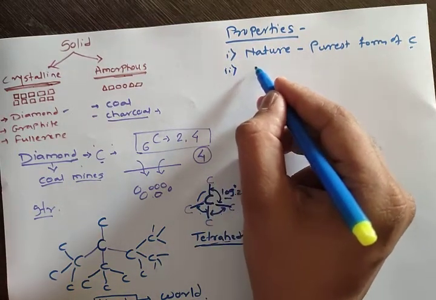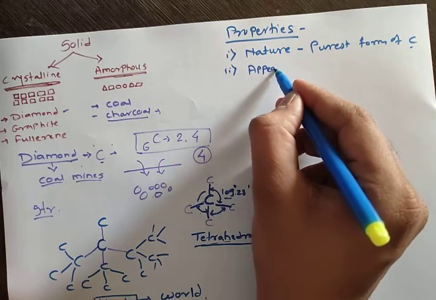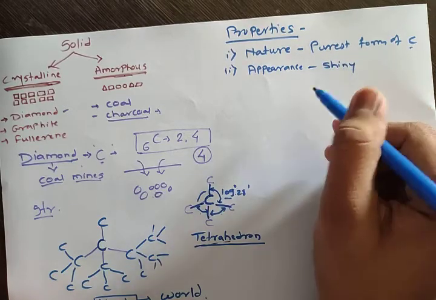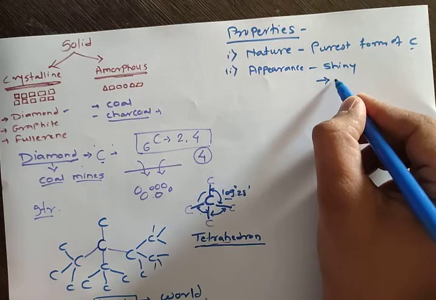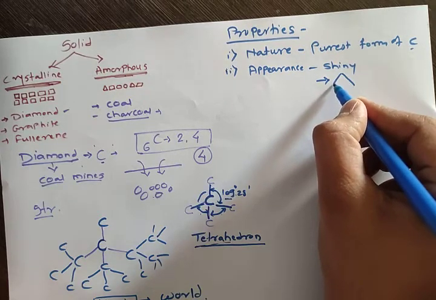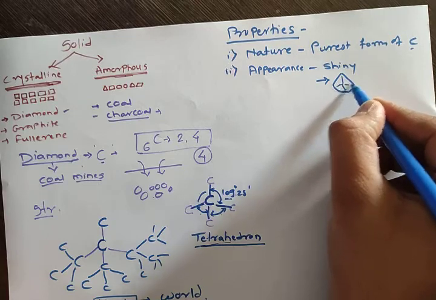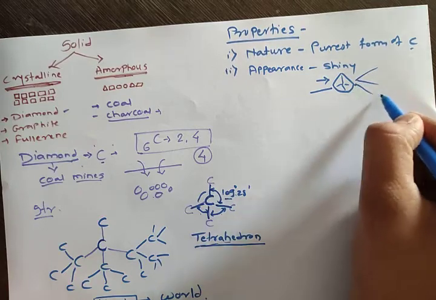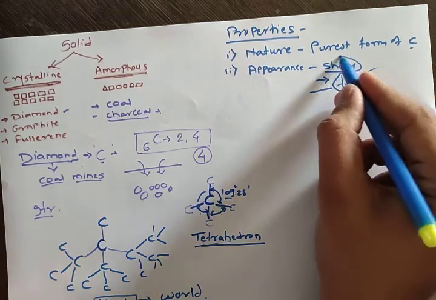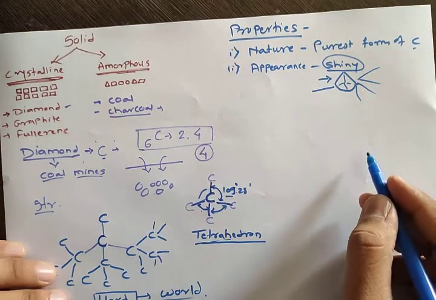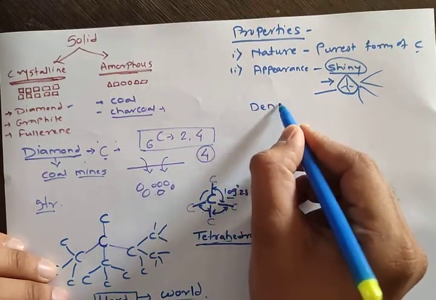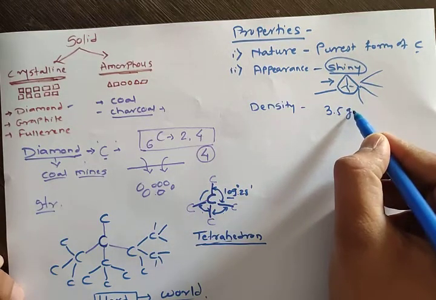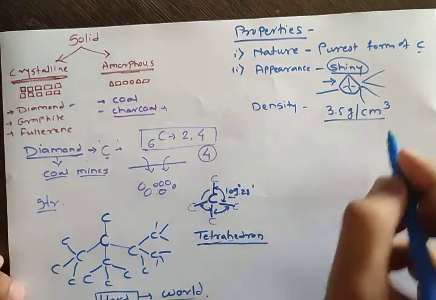All of you have seen the diamond. How does it appear? Its appearance is shiny. Suppose this is a diamond. When light falls on this diamond, the light gets dispersed, and therefore it looks shiny in nature. Then the third property is density. Diamond has a very high density of about 3.5 gram per centimeter cube.